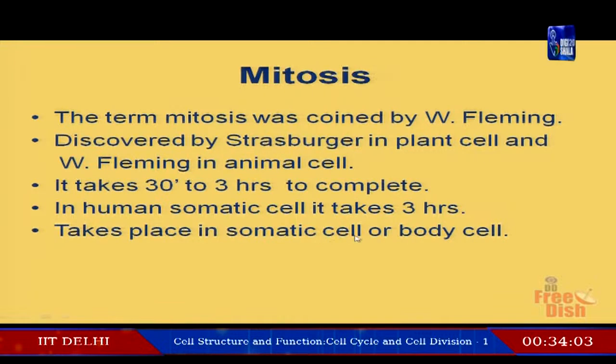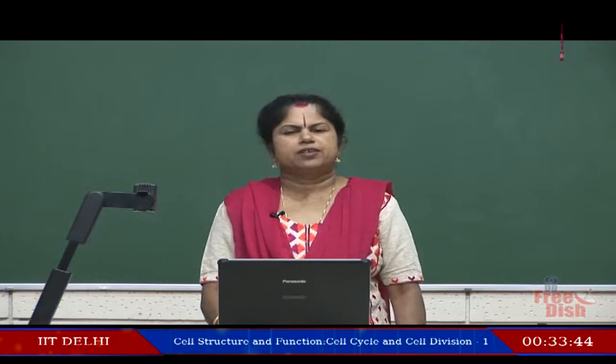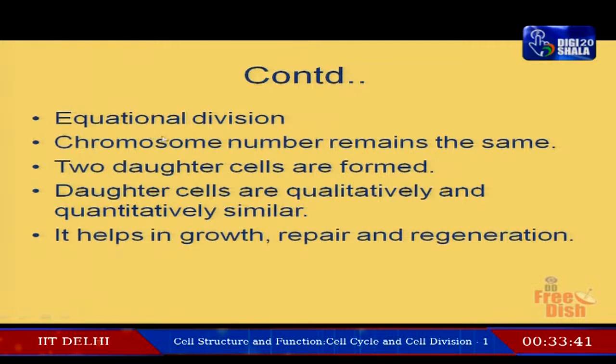It takes place in somatic cell or even in body cell. So, the cell division that takes place in the somatic cell or in the body cell is known as mitosis. It is known as equational division. Why is it known as equational division? Because after the cell division, we will get 2 daughter cells, and these 2 daughter cells remain qualitatively as well as quantitatively the same.